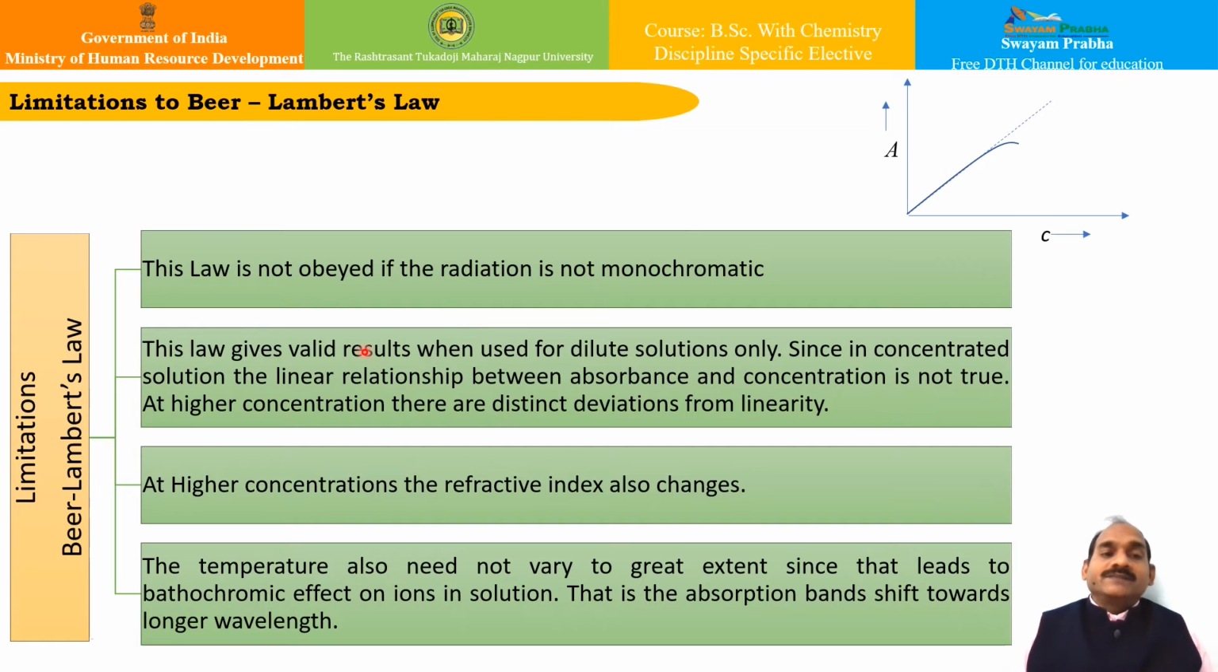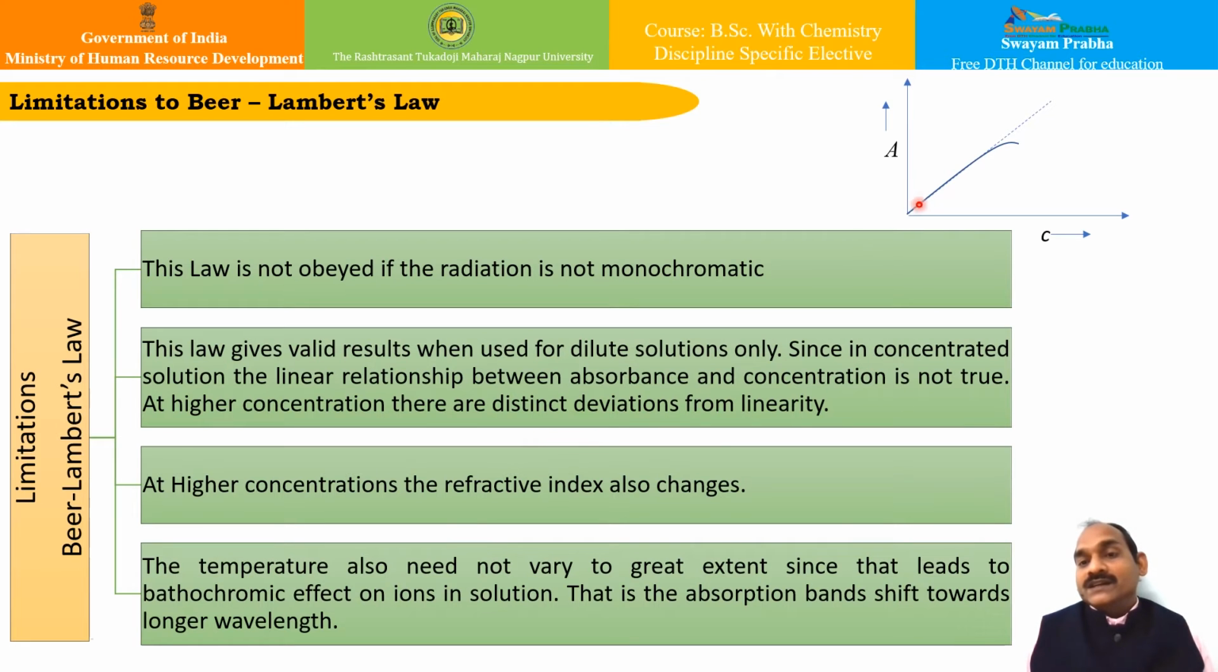Apart from the numerous benefits of the Beer's-Lambert's law, there are many limitations to it. One by one we have written them here. This law is not obeyed if the radiation is not monochromatic, so we need a single beam monochromatic source of light. Apart from that, this law gives valid results only for dilute solutions, since in concentrated solutions the linear relationship between absorbance and concentration is not valid, and at higher concentration there are distinct deviations from linearity.